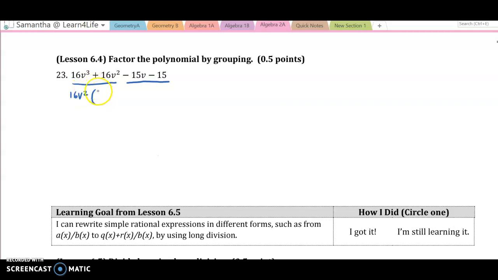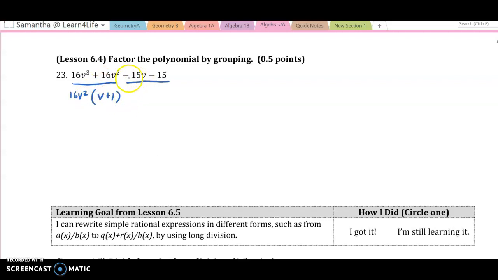16v squared times what is 16v to the third? Well, I just need v, right? Think about it again. 16v squared times v, is that 16v to the third? Yeah, right? And then plus, what do I get when I factor out 16v squared from 16v squared? 1.